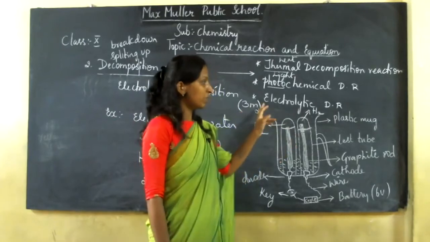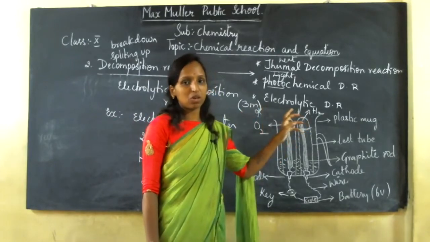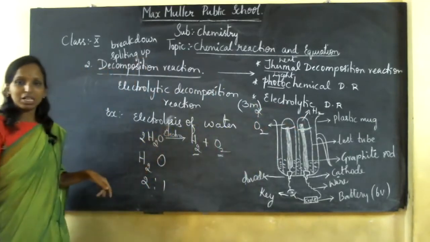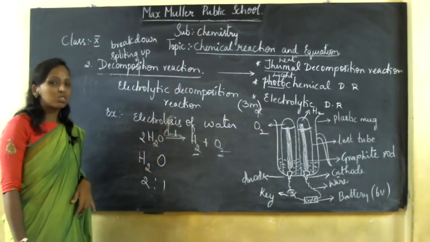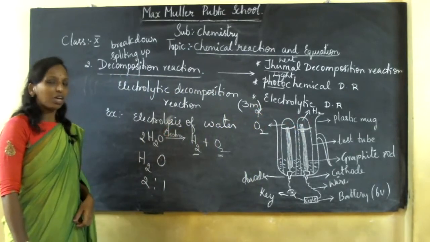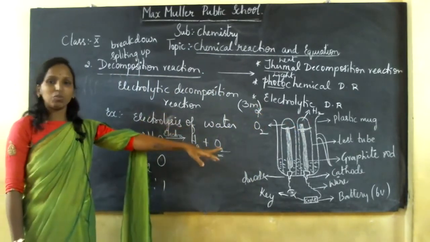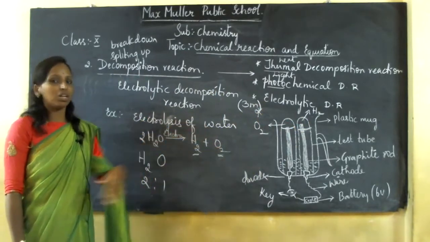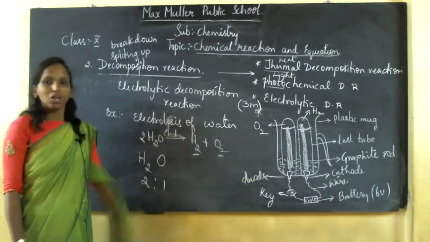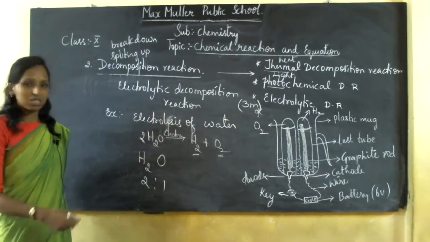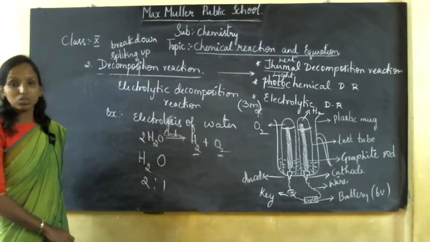What takes place in the presence of electric current is called electrolytic decomposition reaction. For that I gave you many examples. If you have your textbook, please go through the textbooks, children. If not, whatever I told you will be okay, and draw this diagram also. I will even give you an assignment, you can copy and draw the diagram. Right now, while I am explaining, if you start drawing, it will be easier to understand.